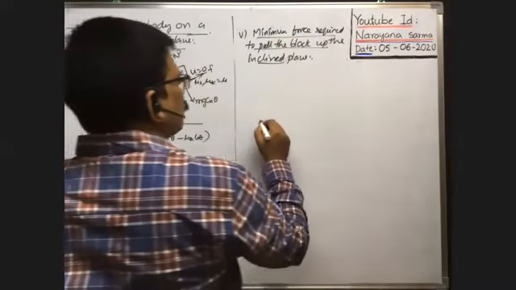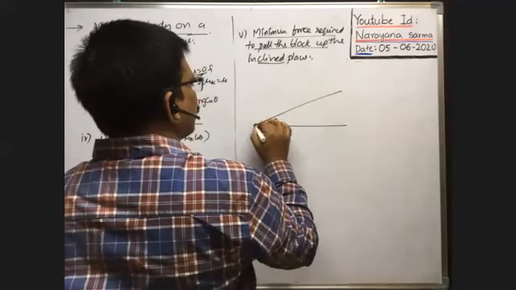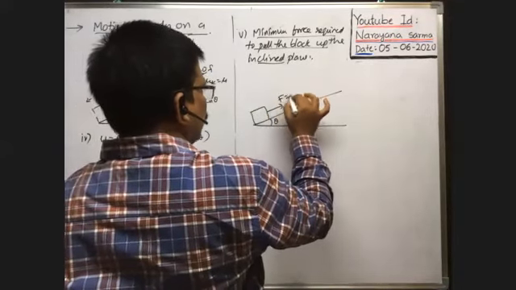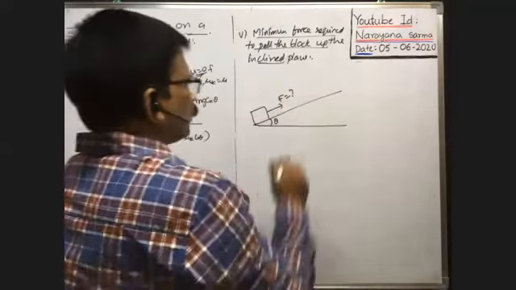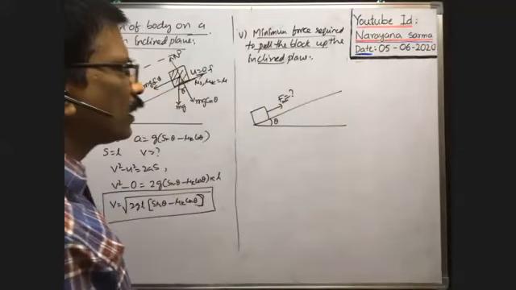You see, the angle of inclination is theta. Suppose we have to pull the block up the inclined plane by applying force. That F is equal to how much? That is the question. Minimum force.